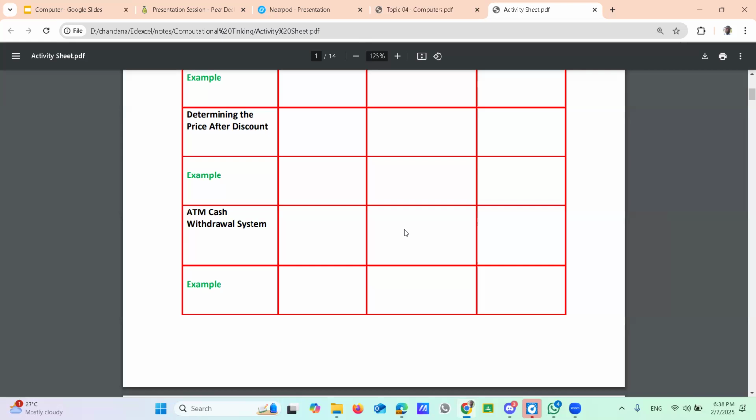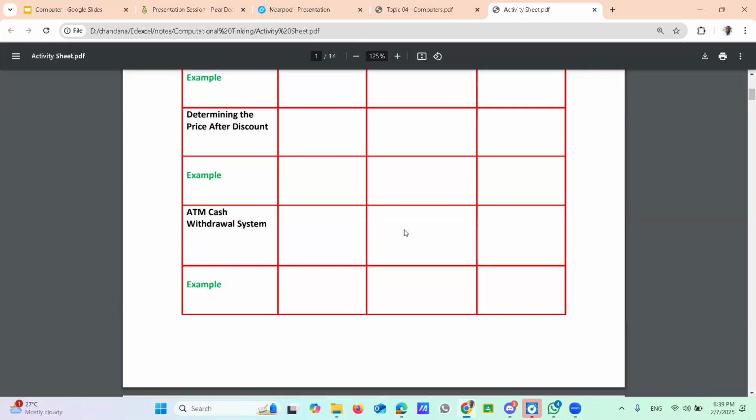If it is okay, the asking amount is in the account, then what happens? They deduct your asking amount from the balance. That's another process: deduct. One process is compare your amount and the available balance. If it is okay, then another process is deduct your asking amount from the available balance.